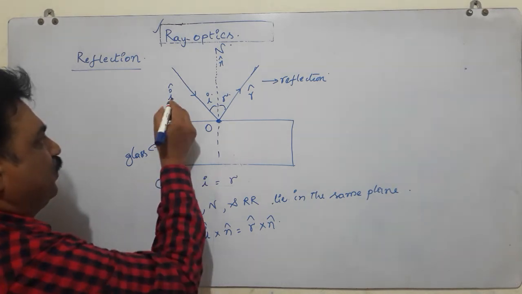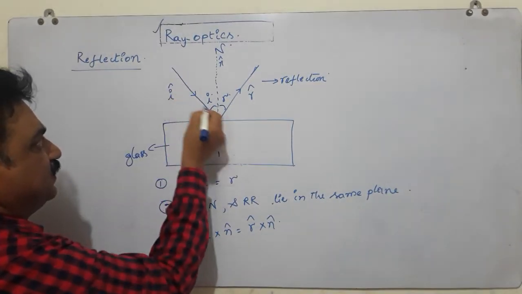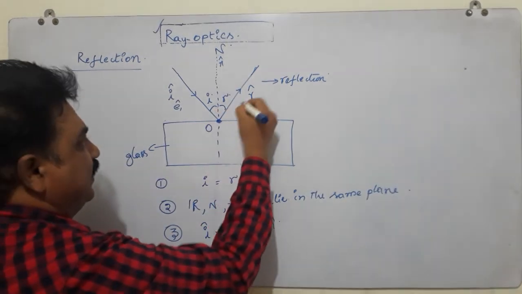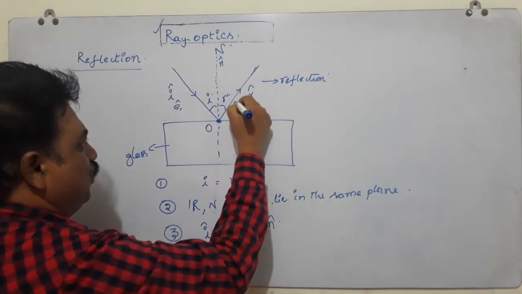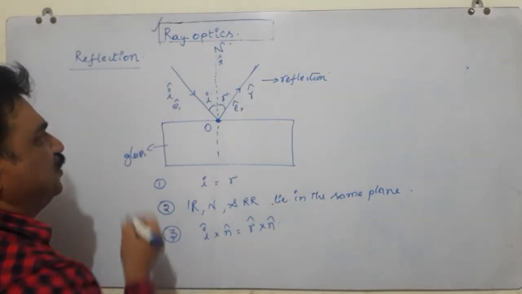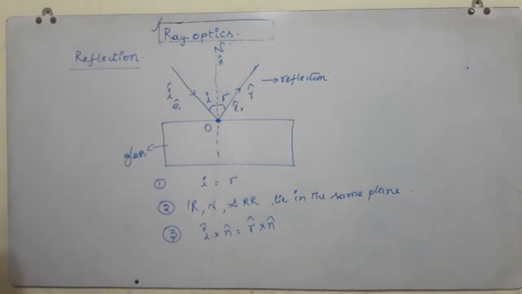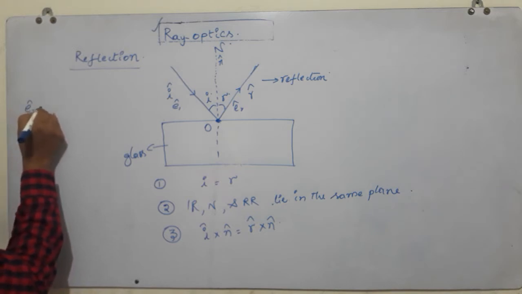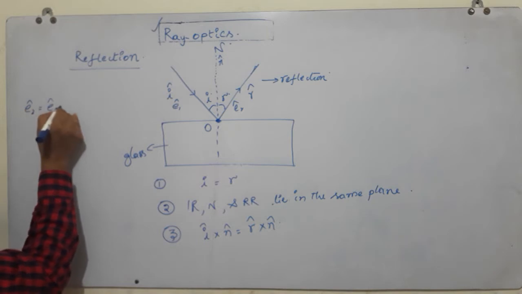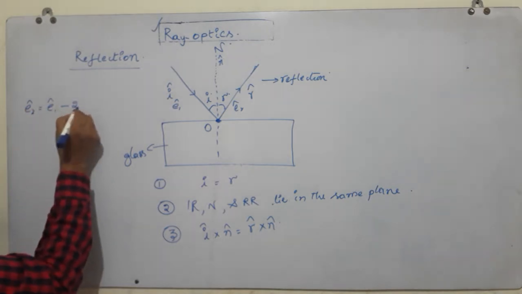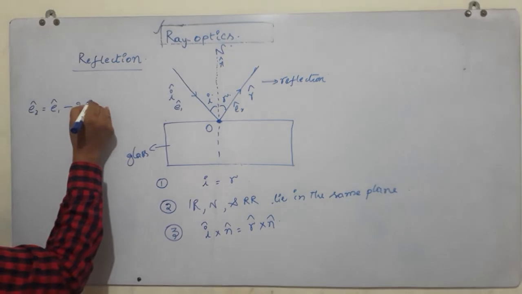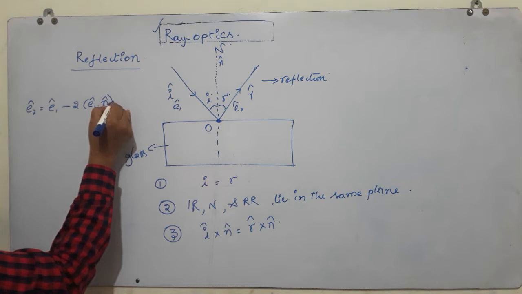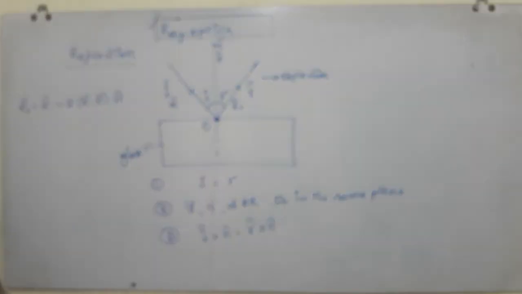Otherwise, if you take this unit vector as E1 cap and this unit vector as E2 cap and this is n cap, then you will get that E2 cap is equal to E1 cap minus 2 into E1 cap dot n cap into n cap.